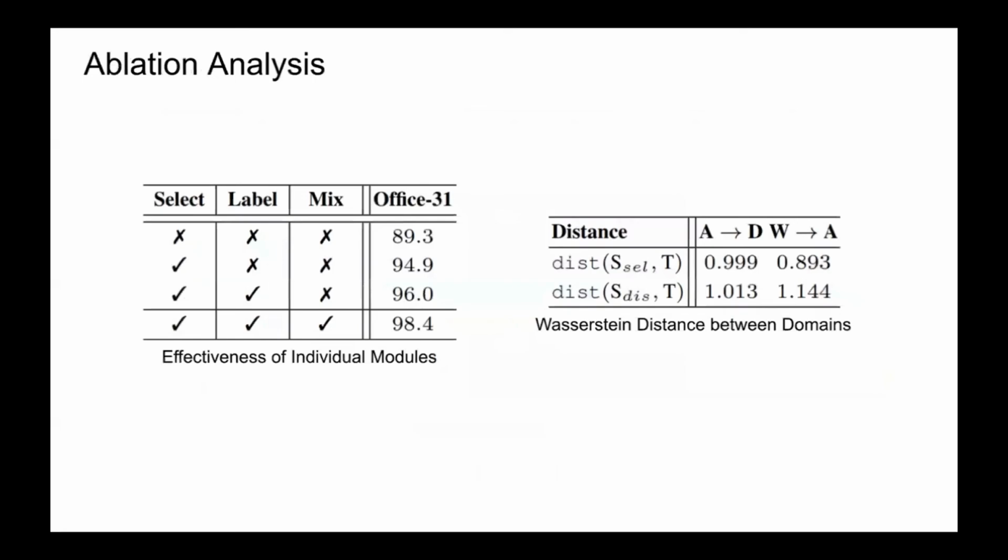Here we show some ablations on the individual modules, and we also analyze the feature space based on Wasserstein distance, which corroborates the proper learning of the selector network to discard the outlier samples and avoid negative transfer.